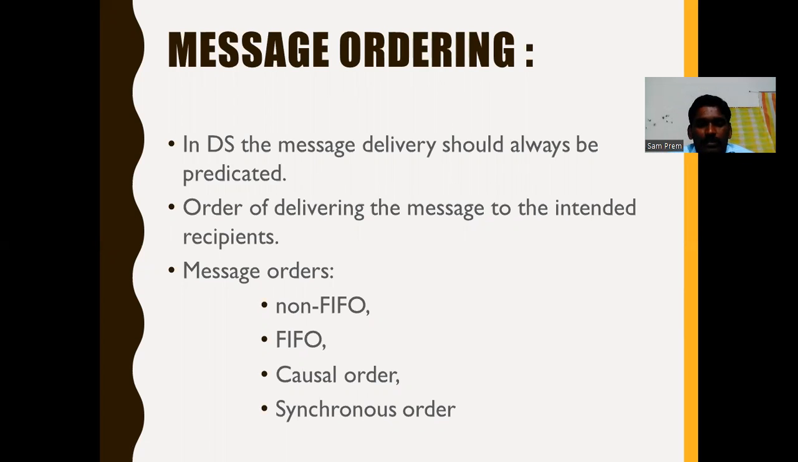FIFO is first in, first out order: the message will be delivered in first in, first out order based on the message queue. Next is the causal order. Causal order means that if two events occur in the same process, the order of occurrence is preserved in the message ordering. That is, with M1 and M2, M2 is delivered after M1, and M1 is delivered before M2. That's causal ordering. Synchronous ordering means message ordering is based on synchronous passing: every time a message is sent, the acknowledgement is received for each message passed.